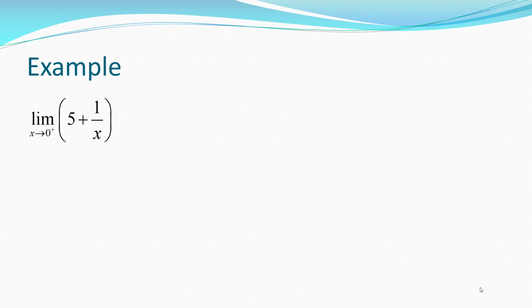The limit of a sum is the sum of limits, but the first one, that limit is 5, while the second one, 1 over 0 as 0 is going to the right, would be going to infinity. So this, I'm thinking, has the form of 5 plus infinity. Well, infinity means a really large number getting constantly larger. So it's like a billion, 2 billion, 3 billion, and it's getting larger. If you add 5 to that, it doesn't do anything. It's still large and it's still getting larger. So the answer here would then be infinity. And notice there's not really much work you can do. You just write down the answer.